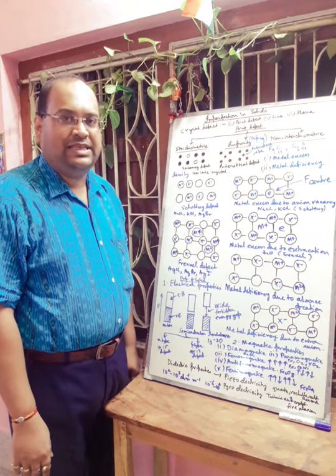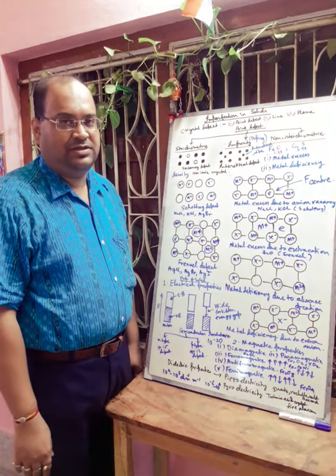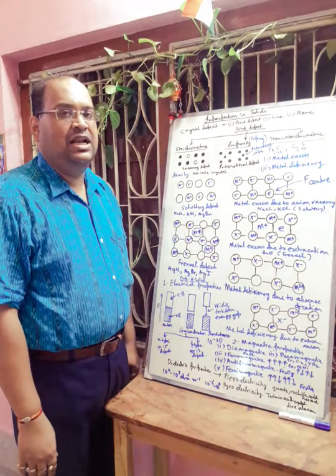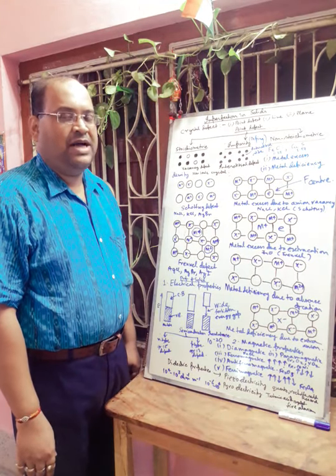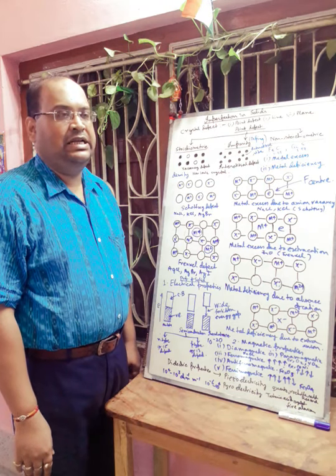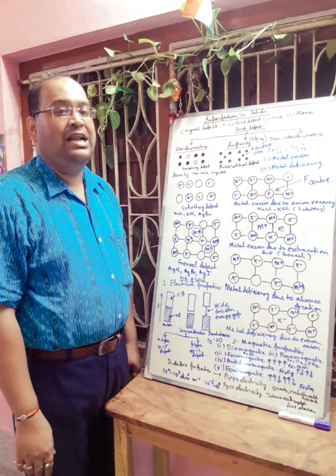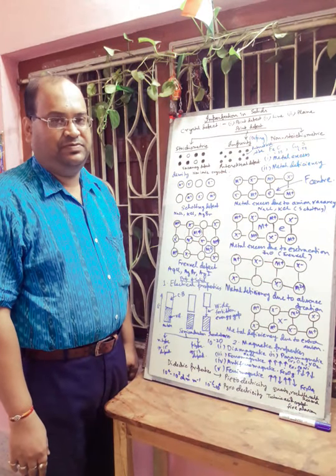Today, I'll share some knowledge of imperfection in solids. That is the last part of your solid state chemistry. First of all, you have to understand one thing, that in this world, no one can tell that he is 100% perfect.